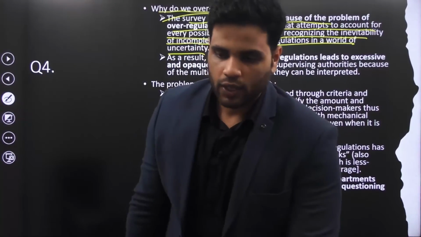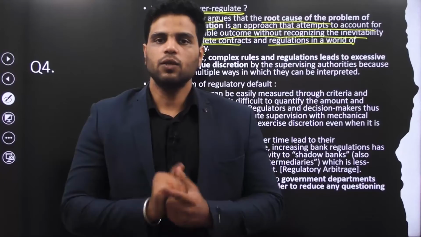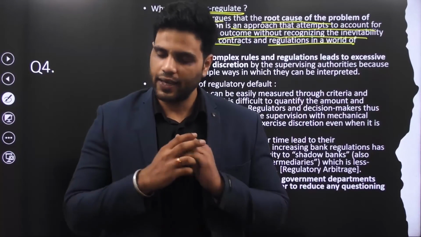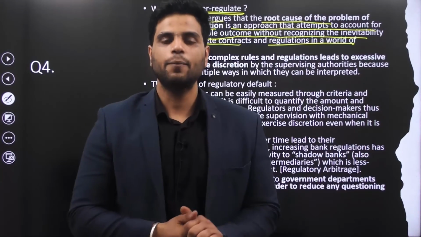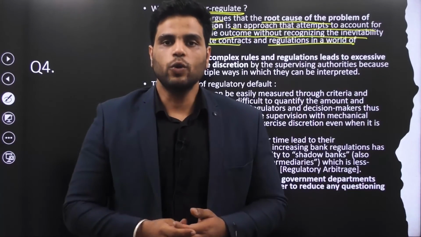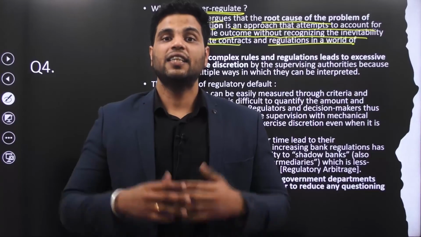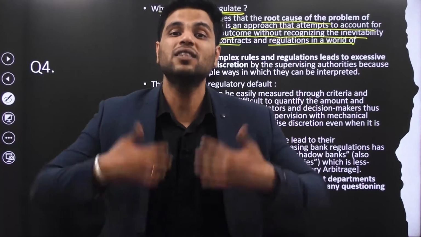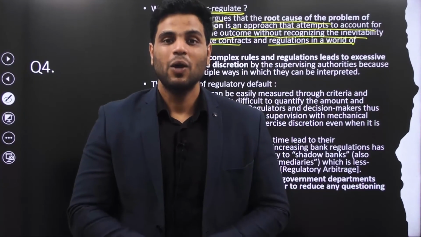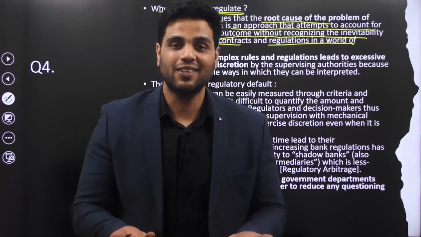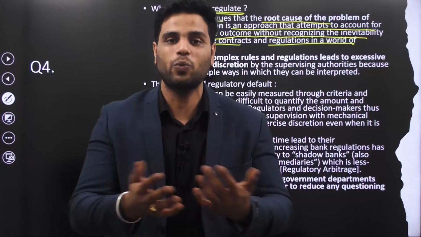You see, it is argued that uncertainty will always be there in any sphere of life, right? Now, what these regulators who frame rules and regulations are trying to do is make rules and regulations for those uncertainties also. Well, uncertainties are uncertain for a reason. We do not know what will happen.